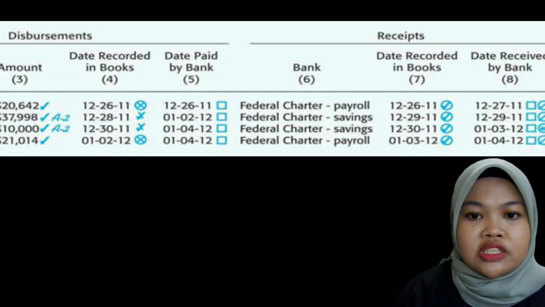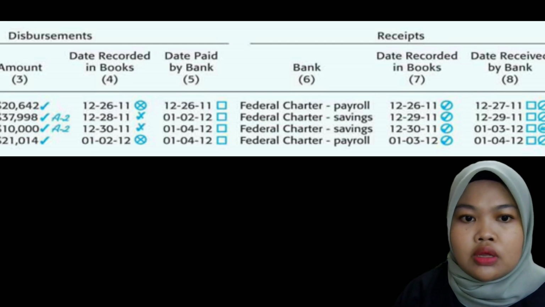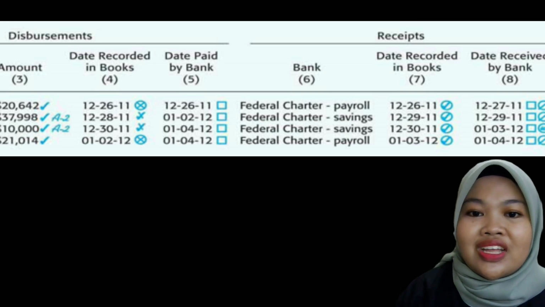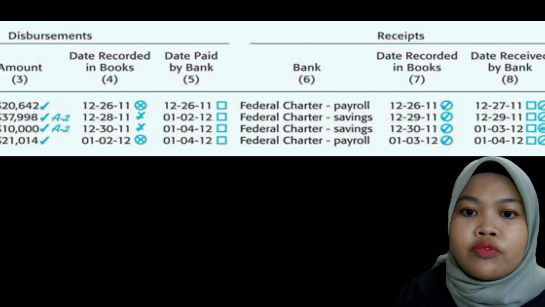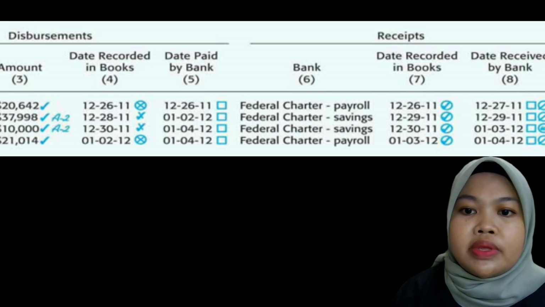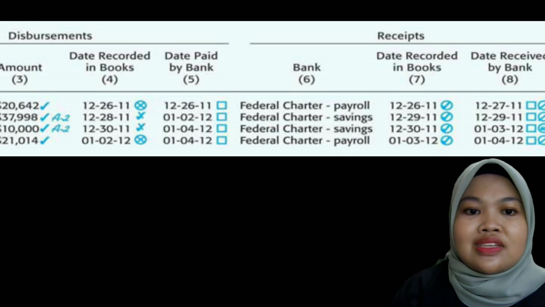If a cash receipt is documented in the current fiscal year, but a disbursement is recorded in the subsequent fiscal year, meaning the future year, it might be an attempt to conceal a financial shortage.